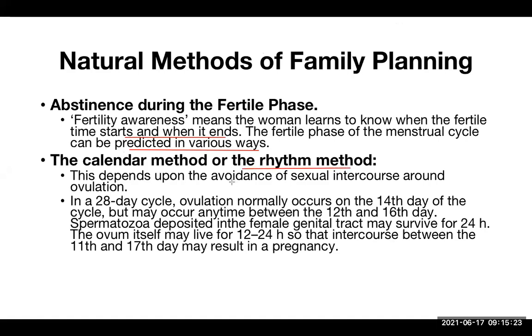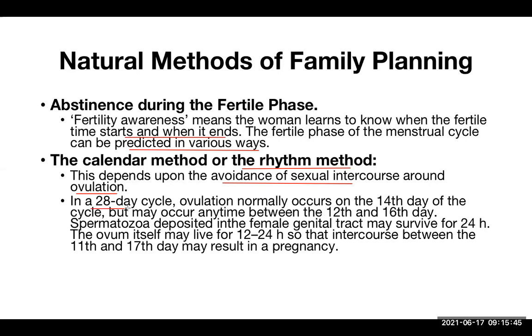This depends upon avoidance of sexual intercourse around the ovulation time. We should know exactly when that ovulation time is, and that is a risky period because the ovum is released, and if sperm is present in the genital tract during that time, the lady can become pregnant easily.